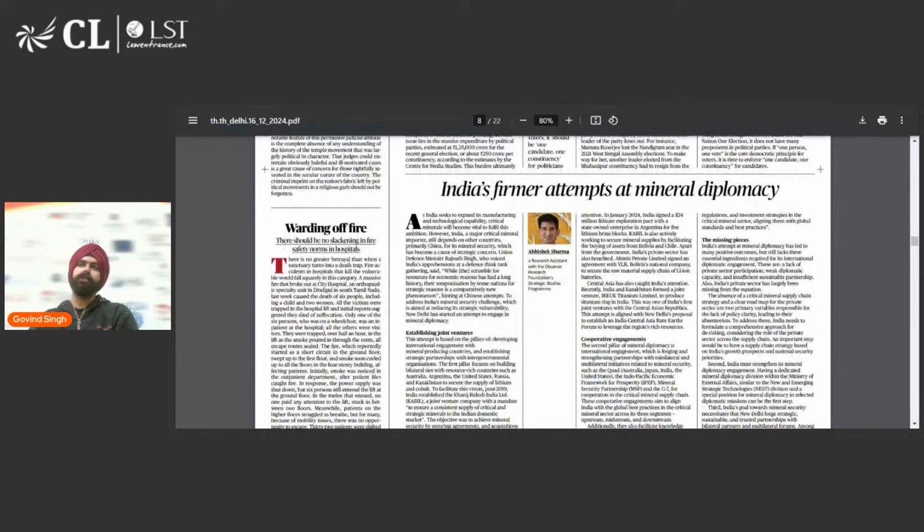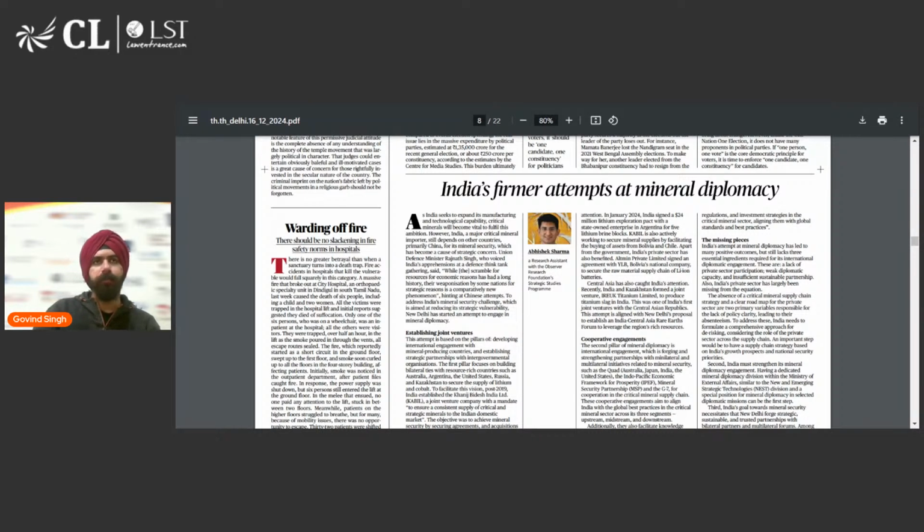Mineral diplomacy essentially means making partnerships with other countries in order to import minerals, essentially critical minerals, which are required for multiple purposes, be it defense, be it technology, be it industry, be it renewable energy. For multiple things we require a lot of minerals which are usually not found in our country. So we need to import those minerals, and in order to import those minerals, we have to see that we are not heavily reliant on a particular country.